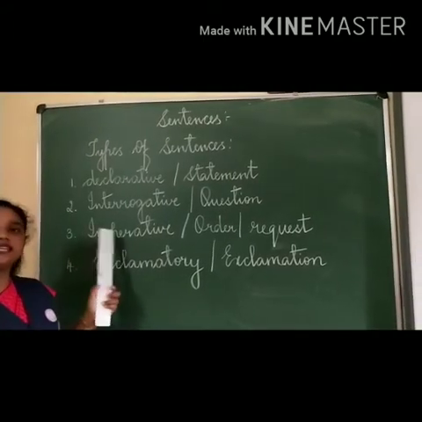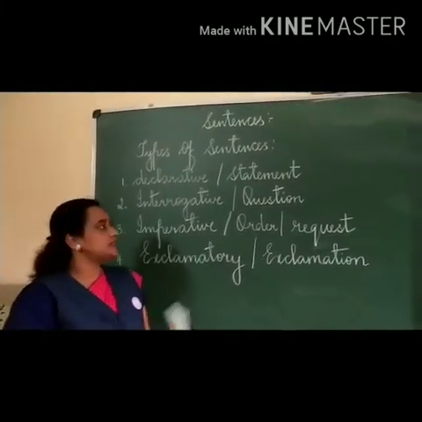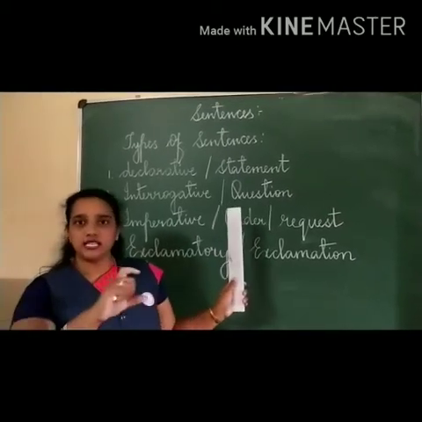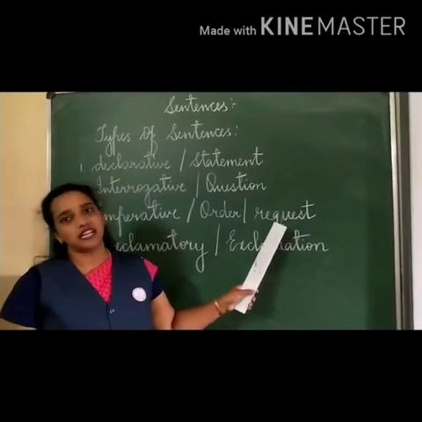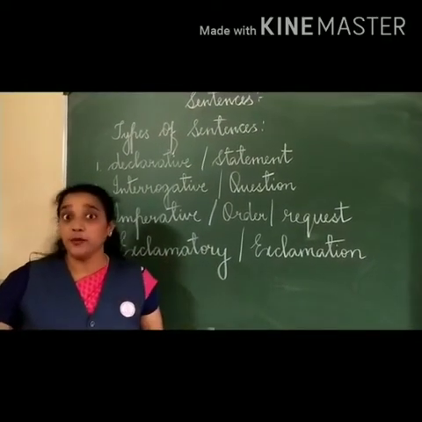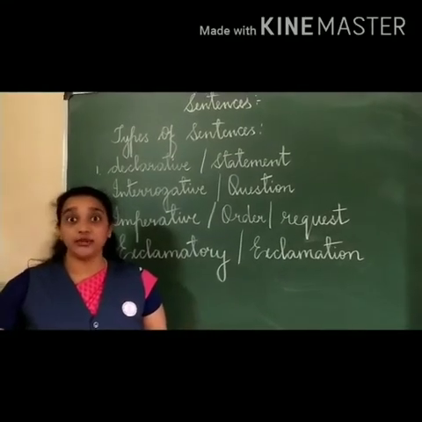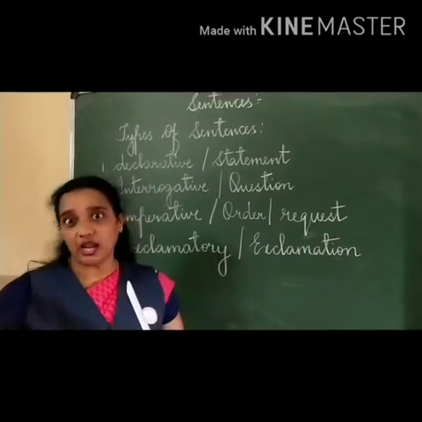We'll go on to the third one, that is imperative sentence. Imperative sentences mean like ordering. The sentence will be in the form of an order or it will be in the form of a request. So some of the examples are, can you get me a book? Okay, it was a command. Please, can you give me a pencil? So it is a request.